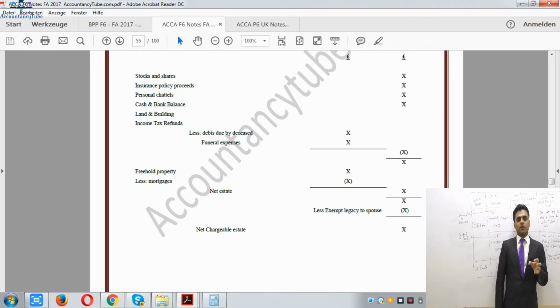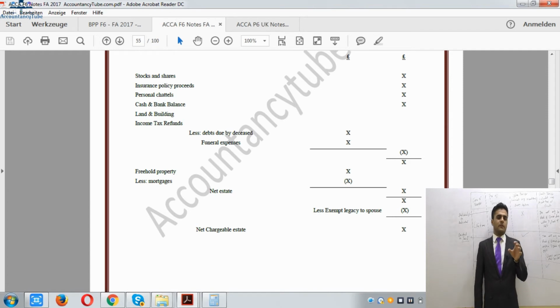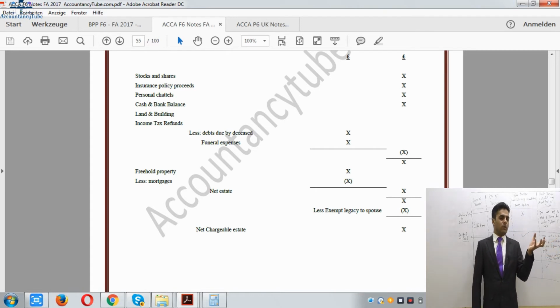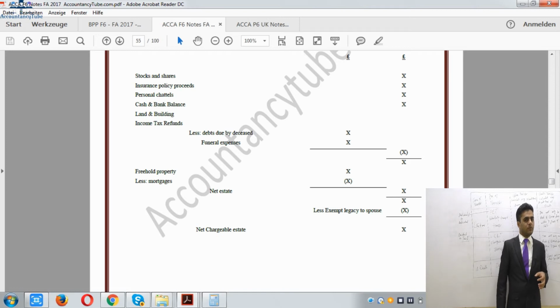So if the deceased person has specified that that is the amount which will be transferred to that person, we will have to transfer that exact amount. When it says the remainder amount will be transferred to that person, now the remainder person will have to pay all the inheritance tax on the death estate. All right, so that is a very, very important thing to remember.